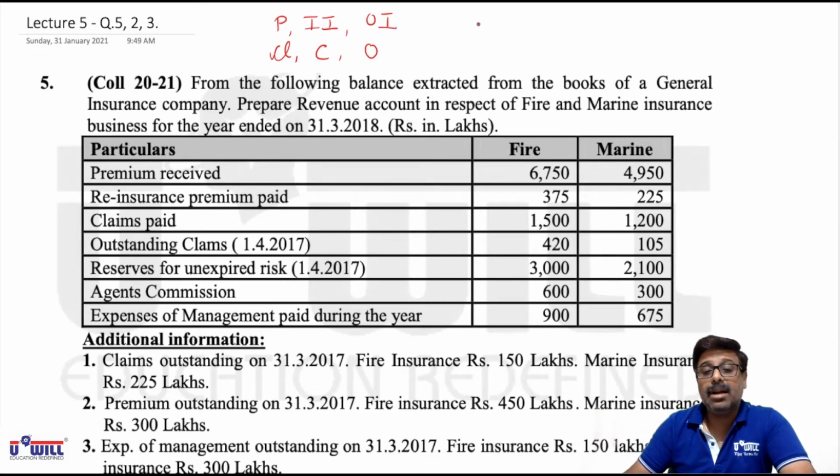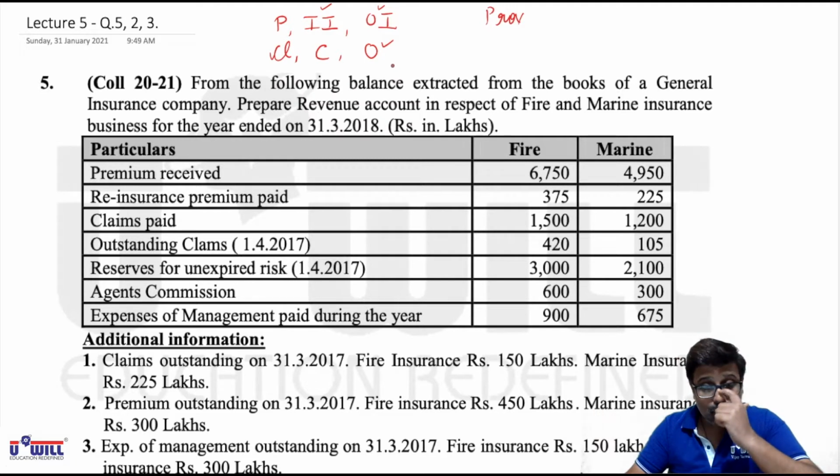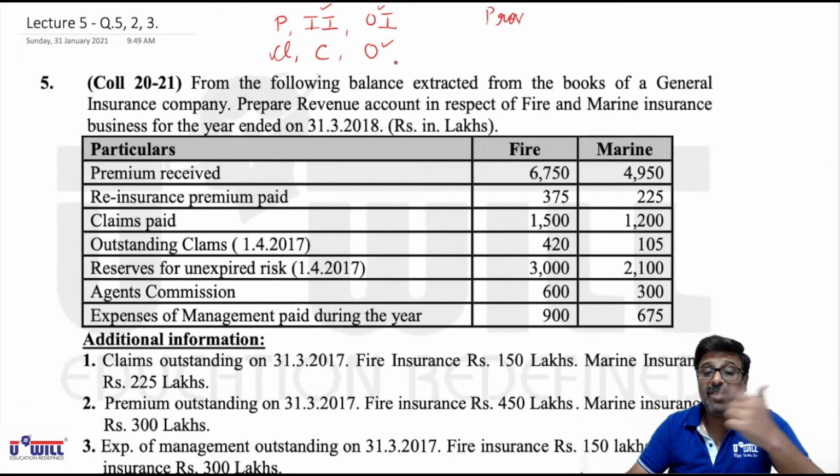Now in P&L account, we first bring forward the operating profit or loss of revenue account. Then again we have investment incomes, I, and other incomes, OI. Then we have provisions, which we will mark as PROV. Then we have other expenses, which again we will mark as O. And then we have profit before tax, then provision for tax, then profit after tax, and then appropriations, which we will mark as APP. These markings we will be doing.